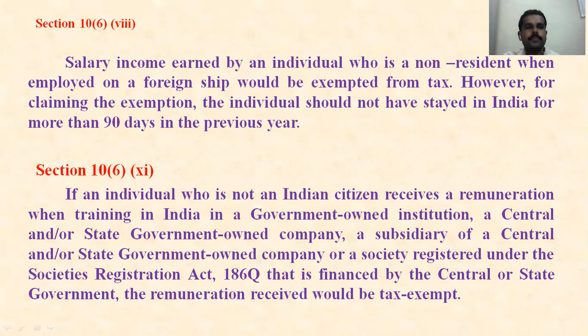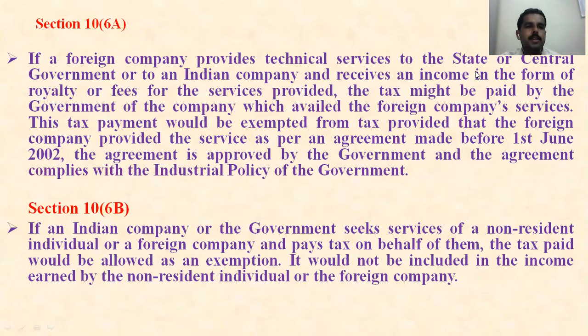The next one here, section 10 subsection 6A: if a foreign company provides technical services to the state or central government or to an Indian company and receives an income in the form of royalty or fees for the services provided, the tax might be paid by the government or company which availed the foreign company's services. This tax payment would be exempted from tax provided that the foreign company provided the service as per the agreement made before the 1st June 2002, the agreement is approved by the government, and the agreement complies with the industrial policy of the government.